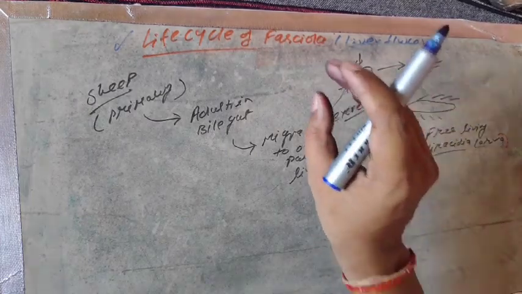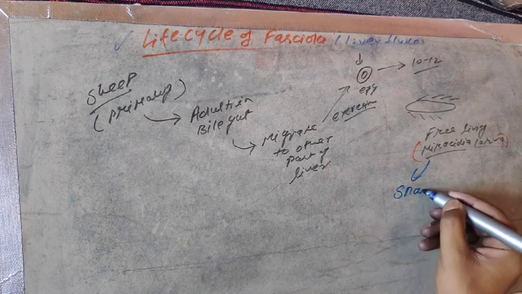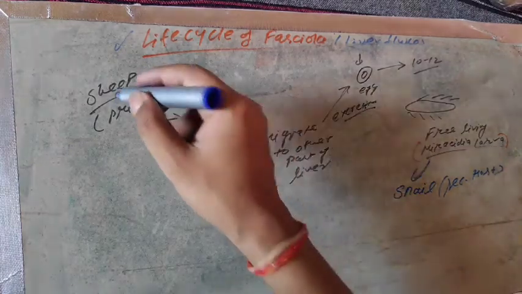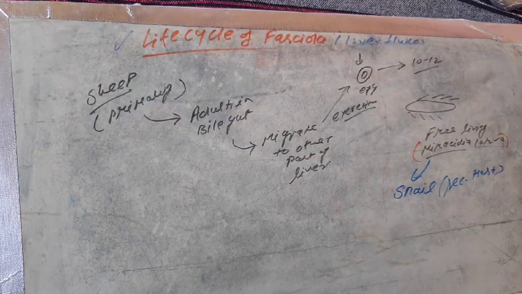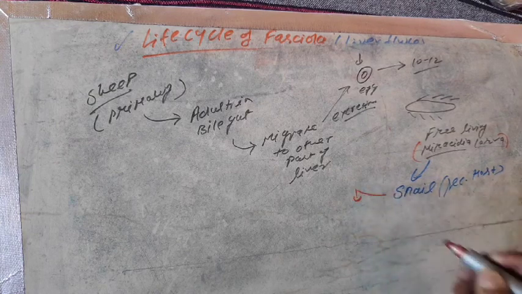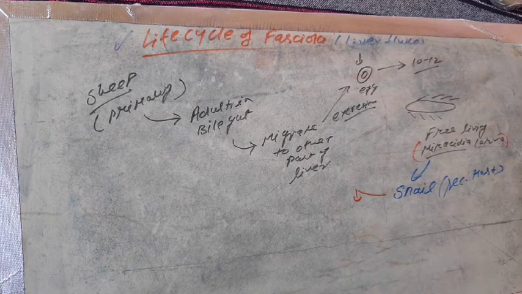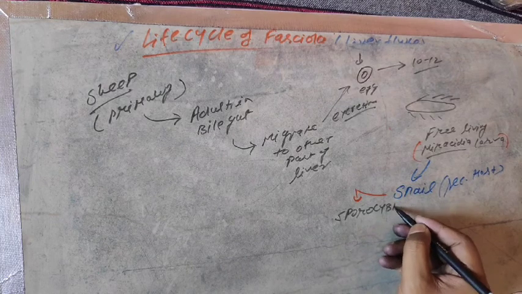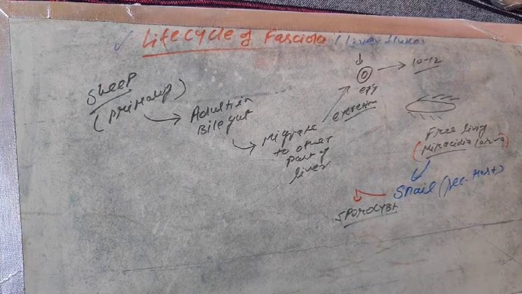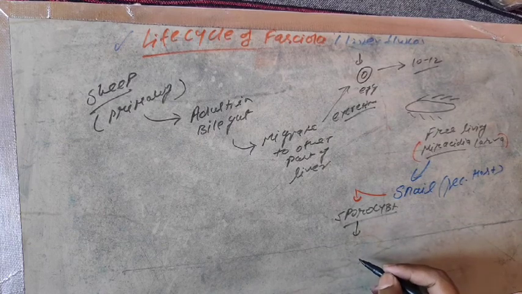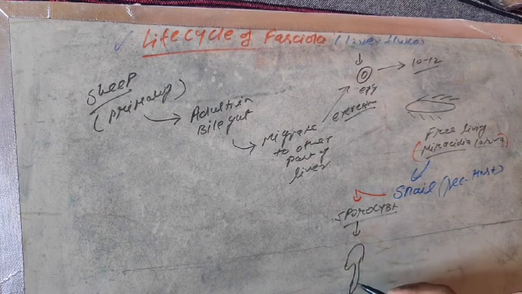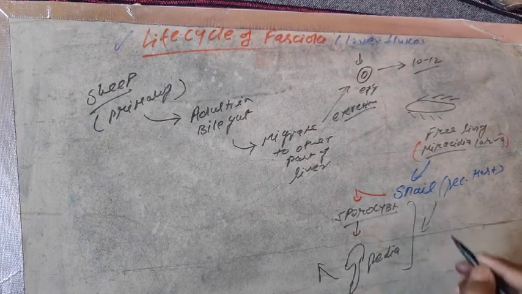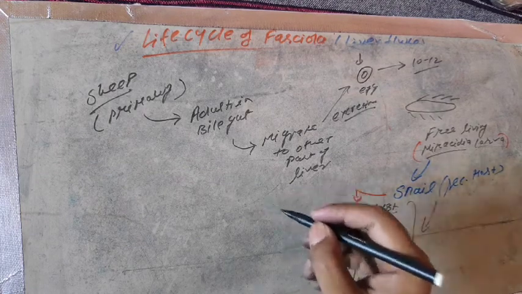The secondary host of Fasciola is the snail. It will reach the body of the snail. The snail is the secondary host, while the primary host is the sheep. Then inside the body of the snail, the Miracidia converts into different forms. For example, the Miracidia converts into sporocyst. Sporocyst is a non-motile stage, and it later converts into the redia larva. Keep in mind, this happens in the body of the snail.